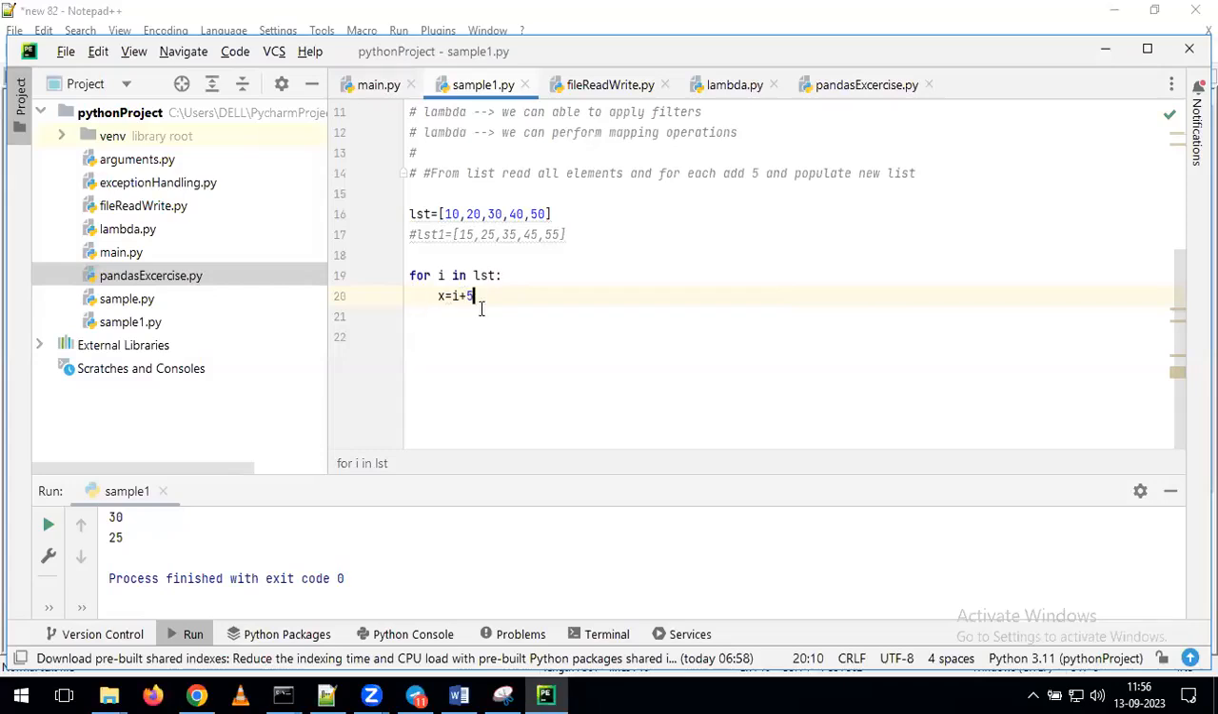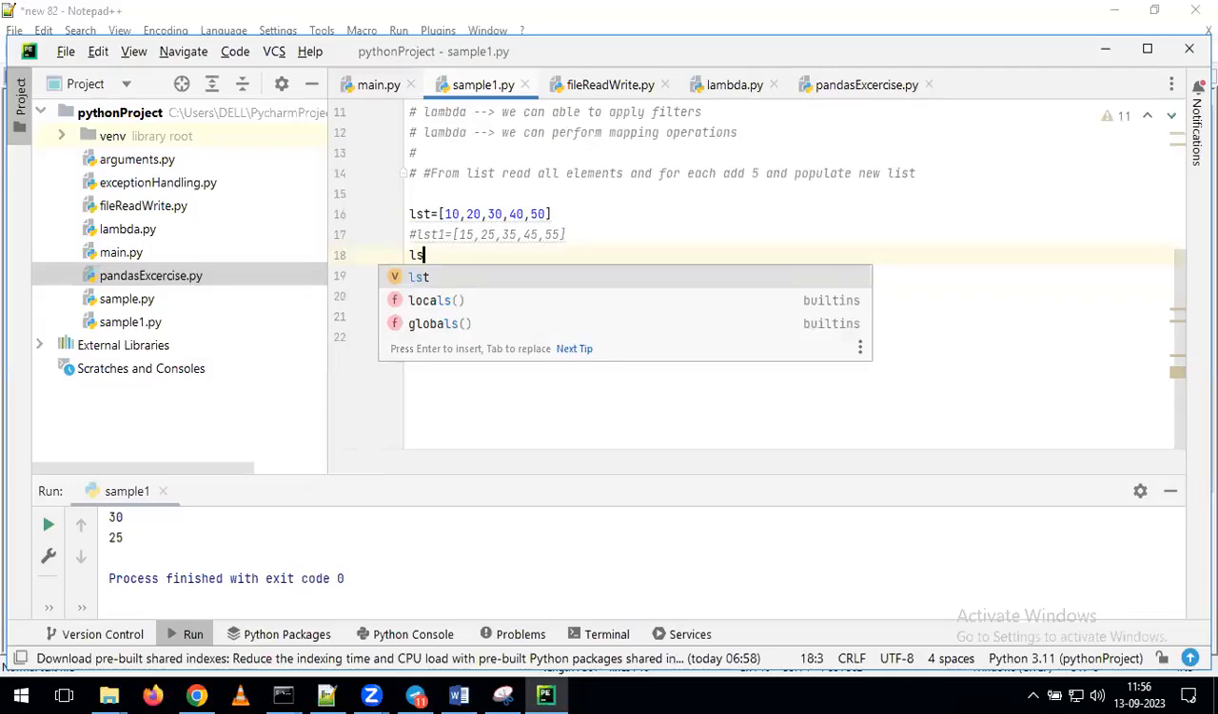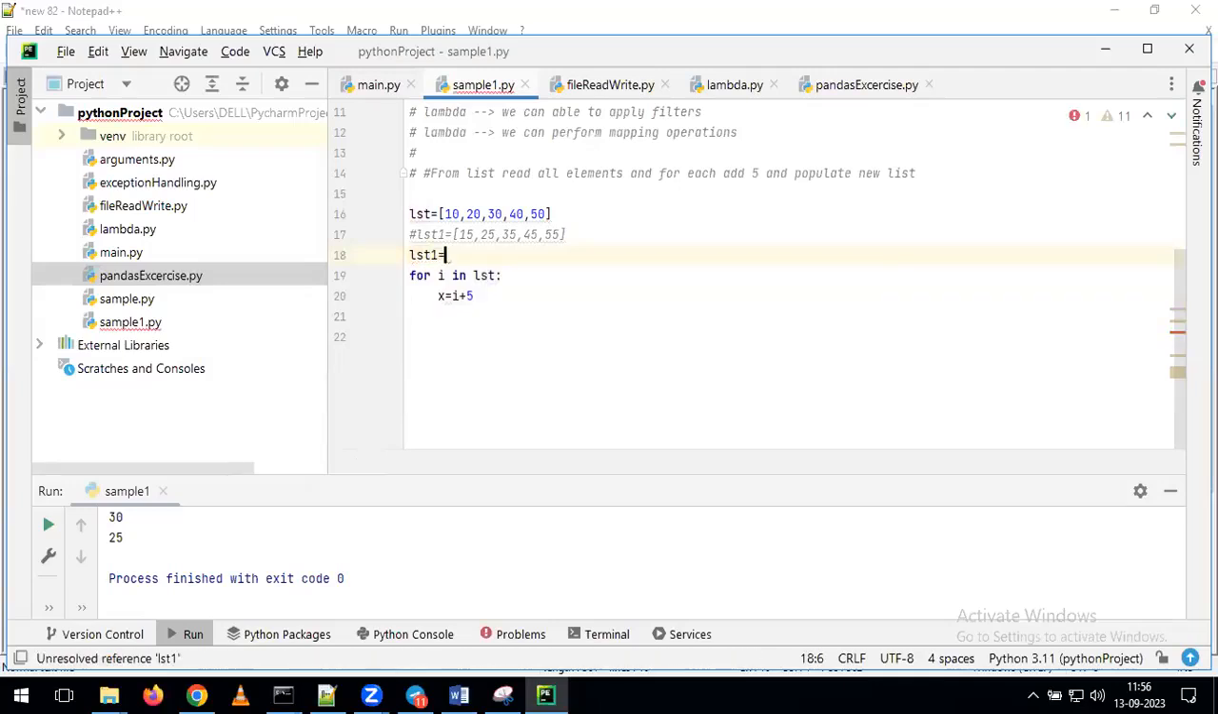But do we have any other list here? First, what we need to do is define the empty list. Try to give the answer. How to define the empty list? lst equal to square bracket, square bracket.